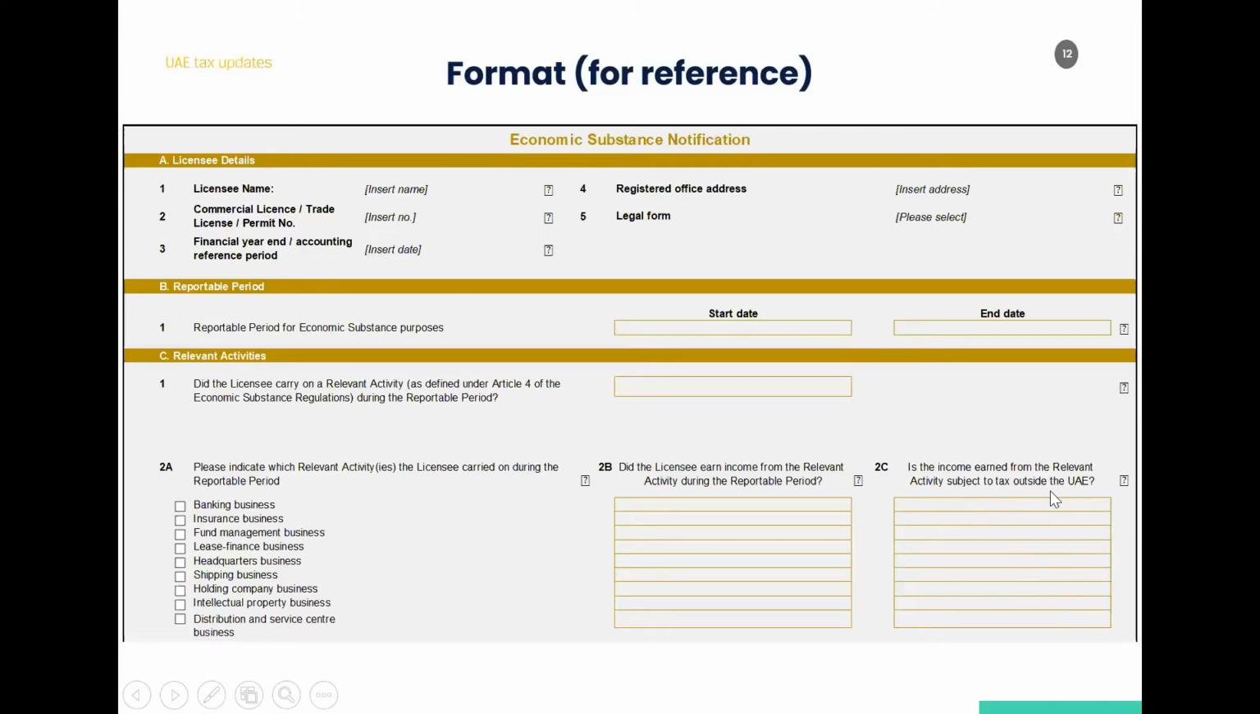Then the 2C section says: is the income earned from the relevant activities subject to tax outside the UAE? I'll just give you one example. Income from a relevant activity could be subject to tax outside the UAE if the licensee has a taxable presence or permanent establishment in a foreign country that reports all or part of the income from the relevant activity in its tax return. So basically, if part of the income has already been reported in another country, for example, if there is a branch office of a foreign company here, and the branch has already been reported somewhere else, you have to look at that and see if it applies in your case and accordingly disclose it. So the company needs to assess this and disclose it accordingly.